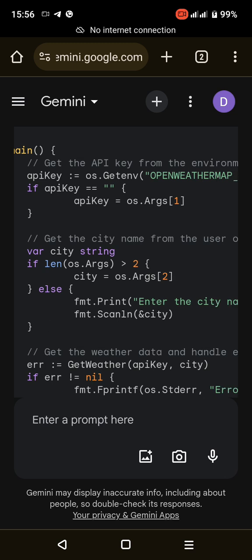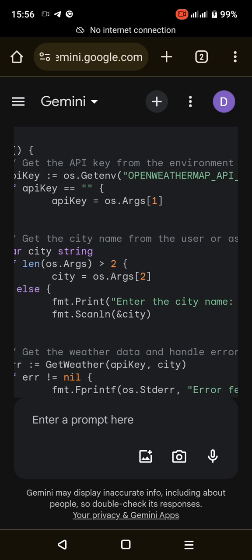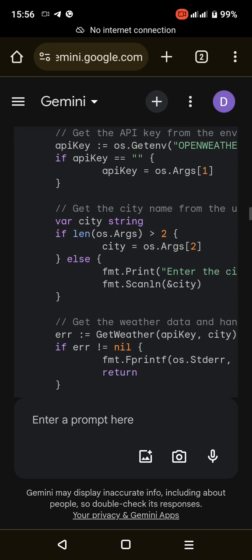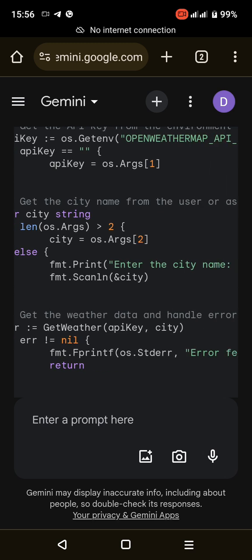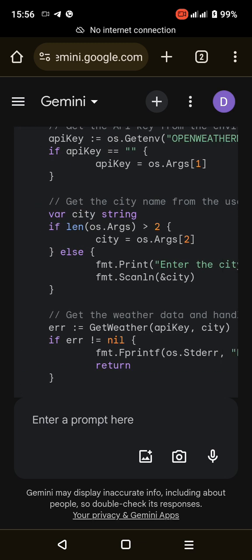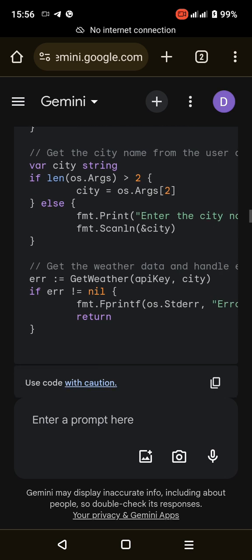OPENWEATHERMAP_API_KEY. If apiKey equals empty, meaning the API key is not found in the environment, it tries to get it as the first argument from the command line. var city string declares a variable city to store the city name.